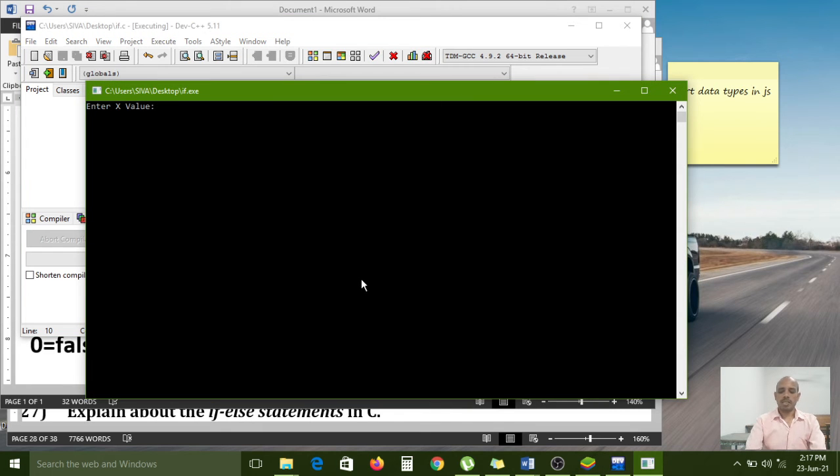So enter x value. Now I am entering 0. So a 0 value means a false condition, so only the next statement will execute. The if block is not executed. Carefully observe the output screen.